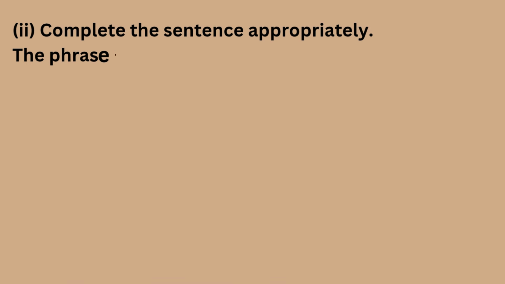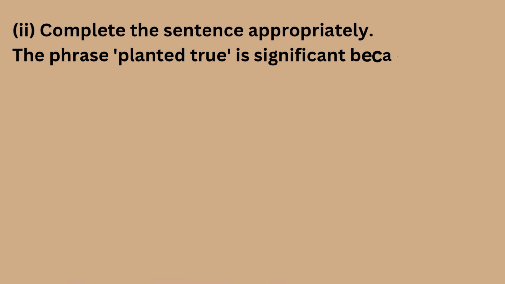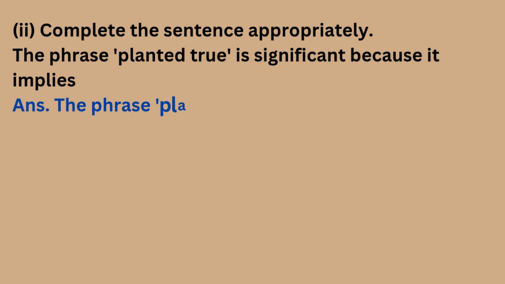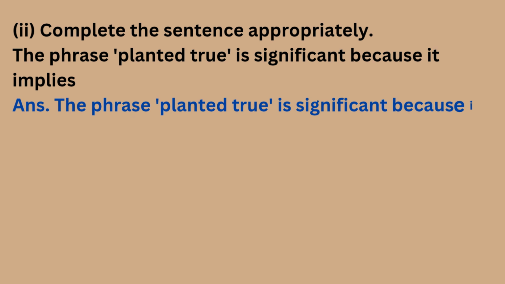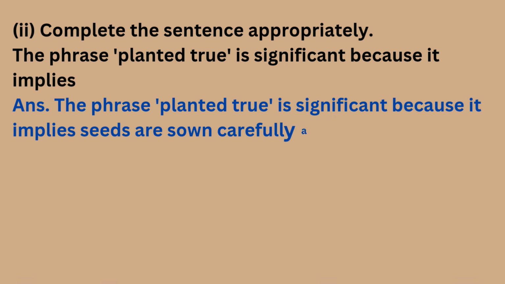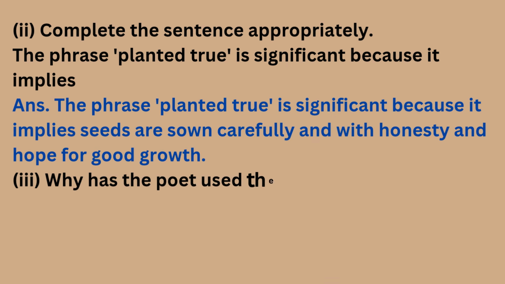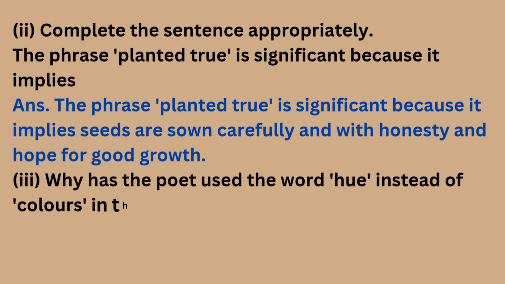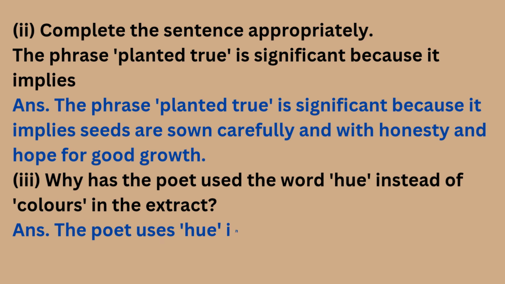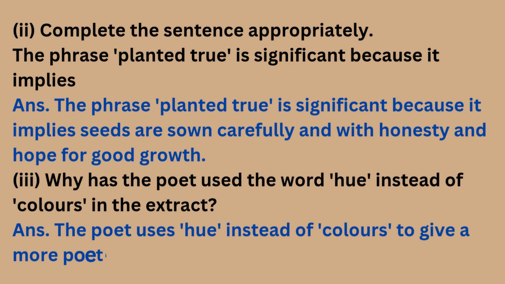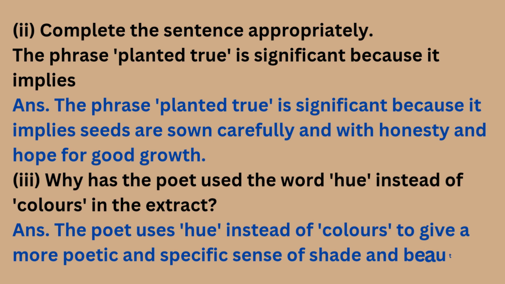Second, complete the sentence appropriately. The phrase, planted true, is significant because it implies. Answer. The phrase, planted true, is significant because it implies seeds are sown carefully and with honesty and hope for good growth. Third, why has the poet used the word hue instead of colors in the extract? Answer. The poet uses hue instead of colors to give a more poetic and specific sense of shade and beauty.